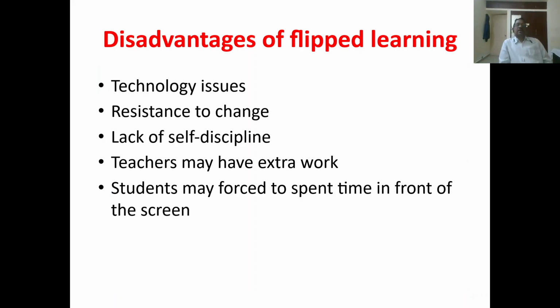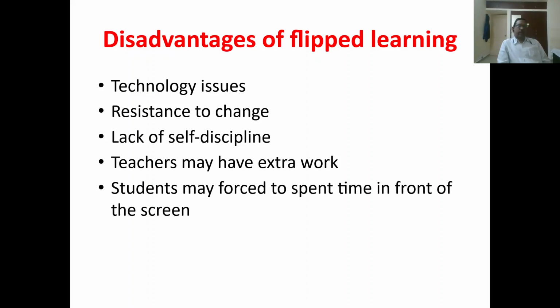And the disadvantages of flipped learning are technology issues and resistance to change. They have already adopted the lecturing method, which is why some of them resist implementing such changes. Then there is lack of self-discipline.